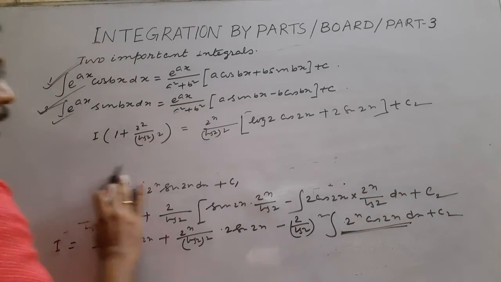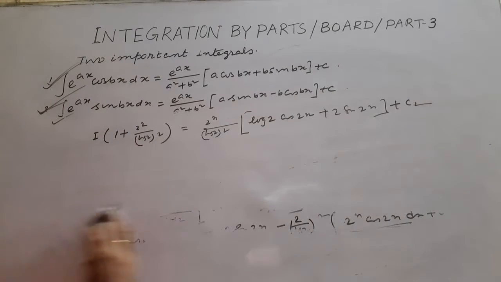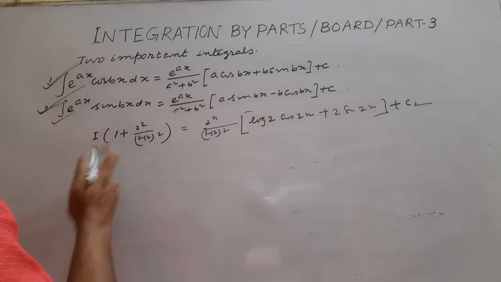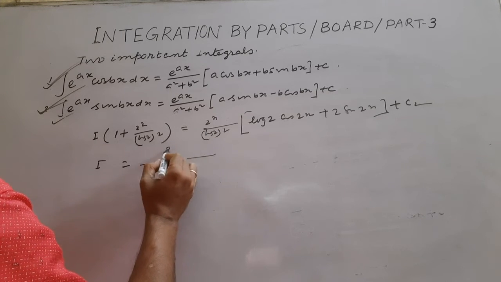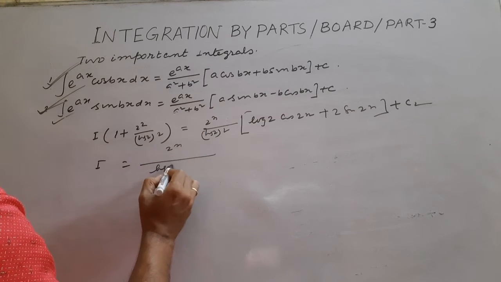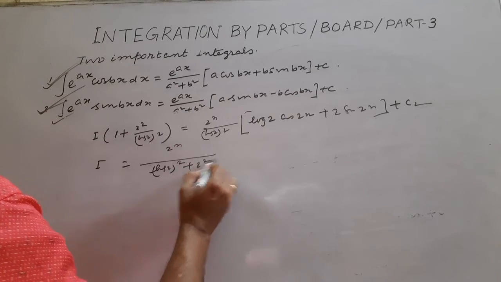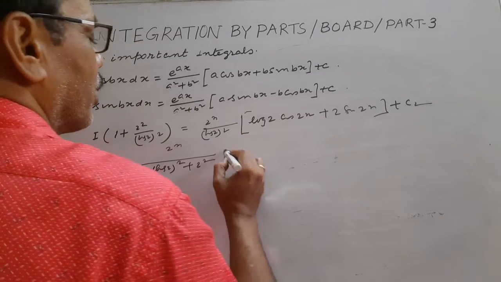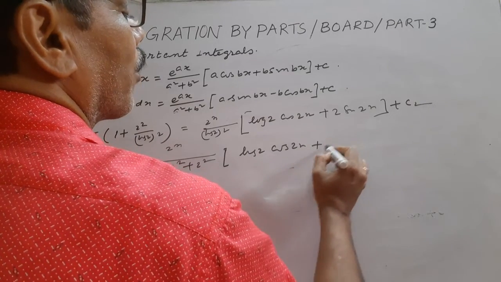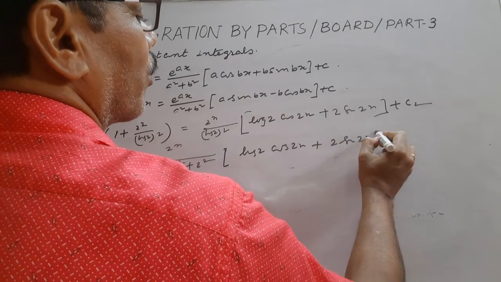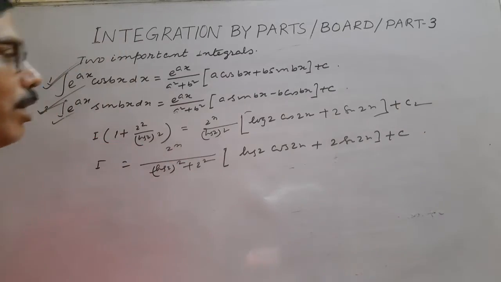Now dividing and taking LCM, what is I? Log 2 whole square is cancelled. I equals 2 to the power x over (log 2 whole square plus 2 square), times (log 2 into cos 2x plus 2 sin 2x), plus c.